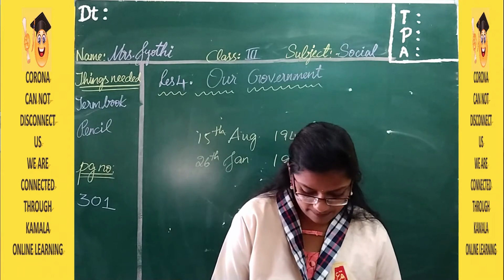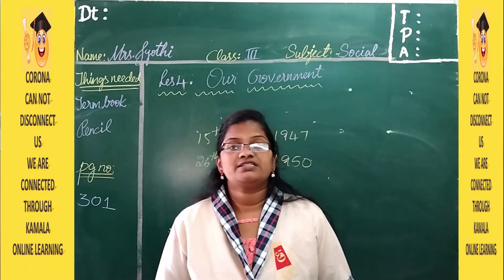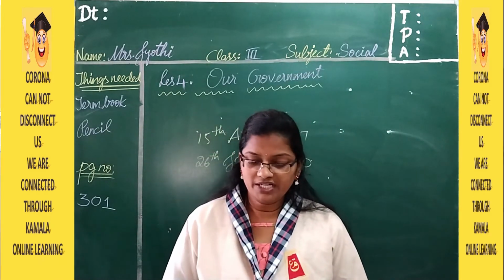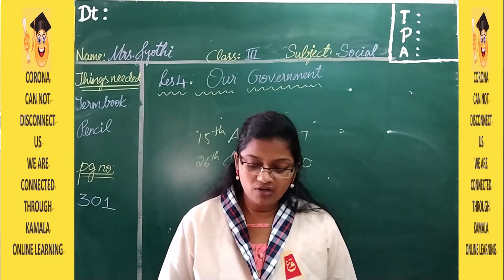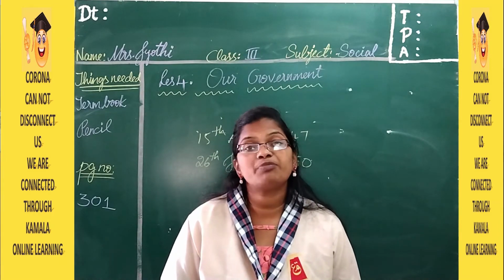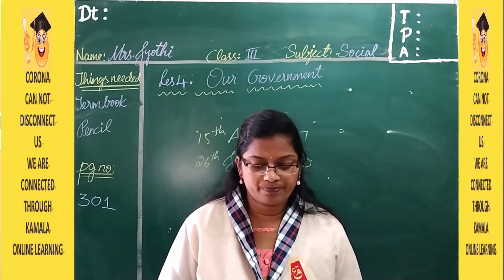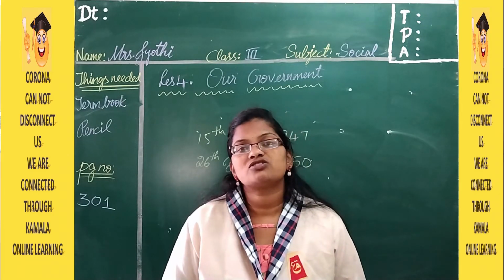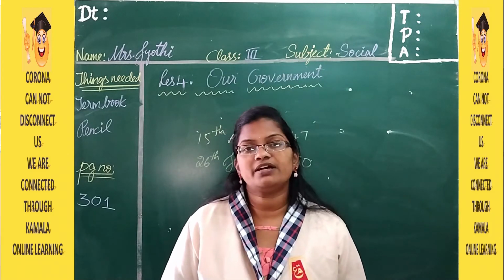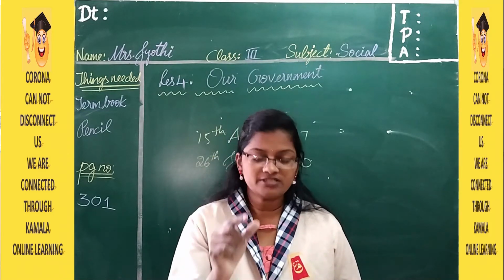So here there is a yellow colored box for you. India is a socialistic, democratic, sovereign and republic country. So what is the meaning of these four words?